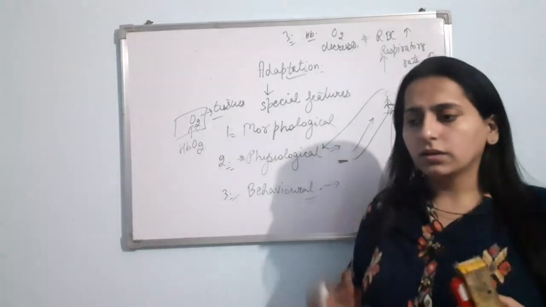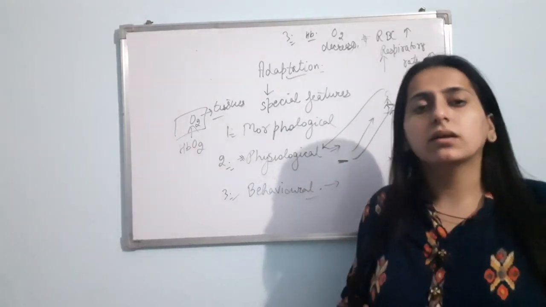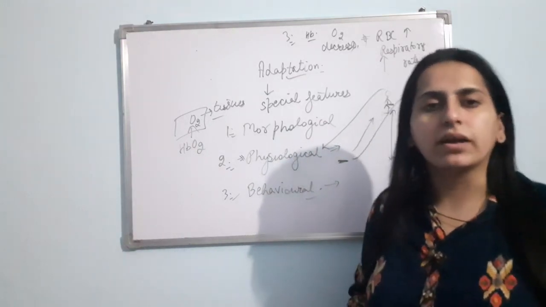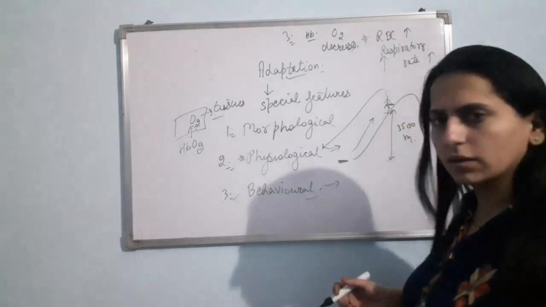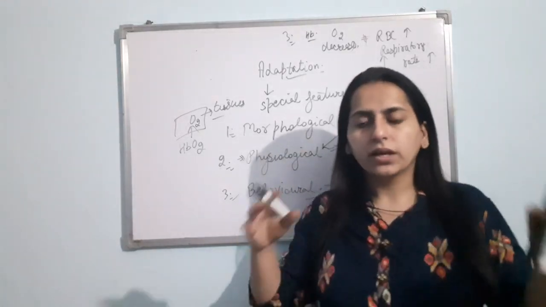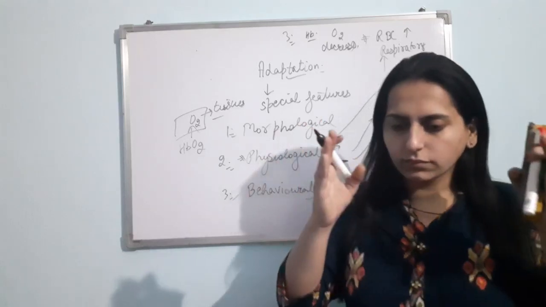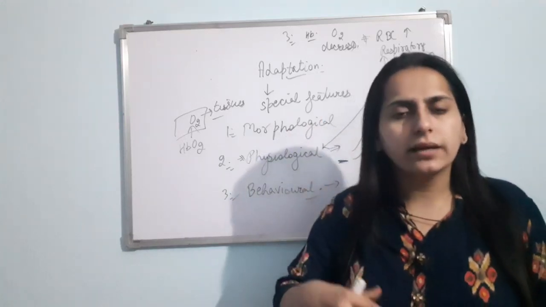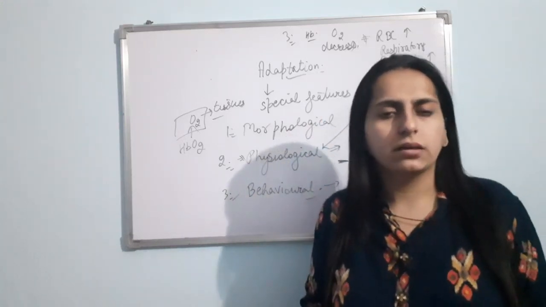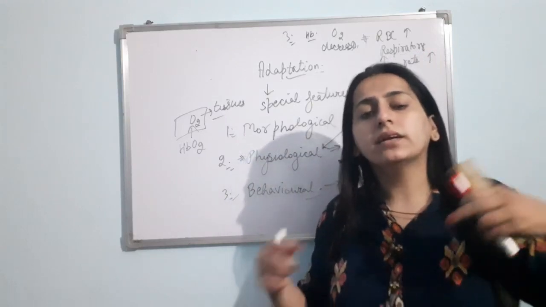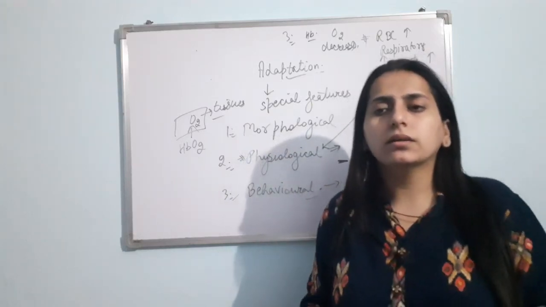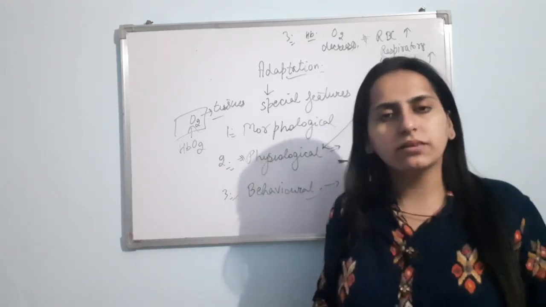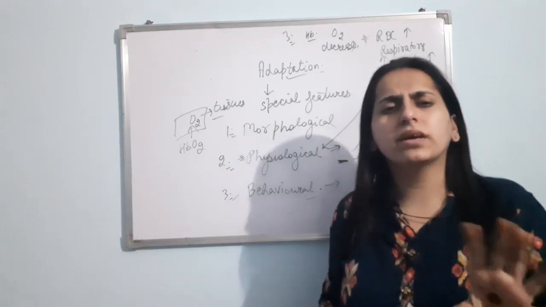Behavioral adaptation. In the behavior of the organism, there will be a change so as to make its life possible in the environment. Suppose its example is a lizard. What does that lizard do? When the sun is there, it wants the sunlight, so it will go outside. When it is shade, it wants the heat of the body to be conserved, so at that time the lizard will come in.